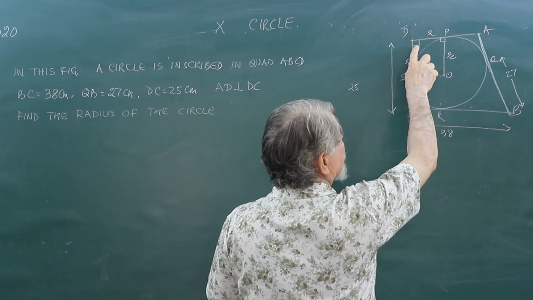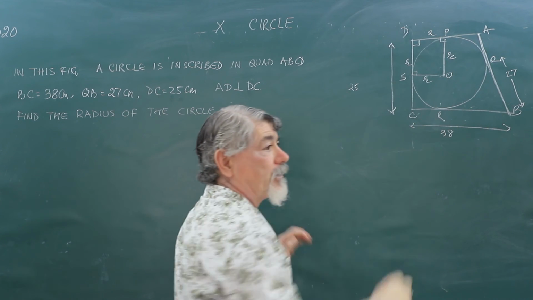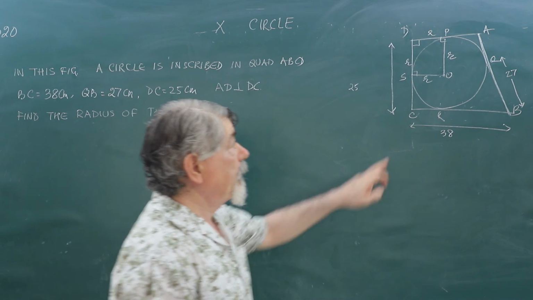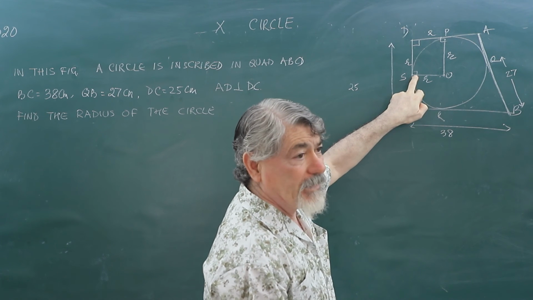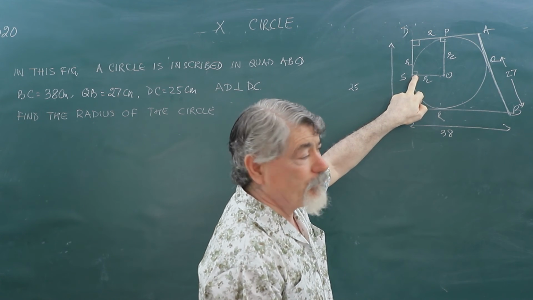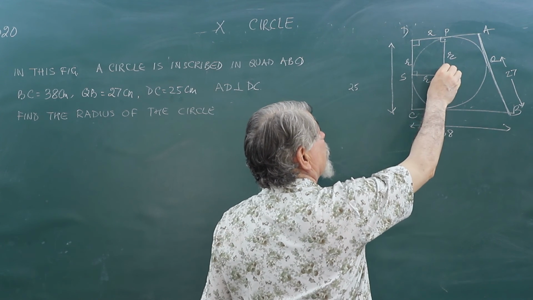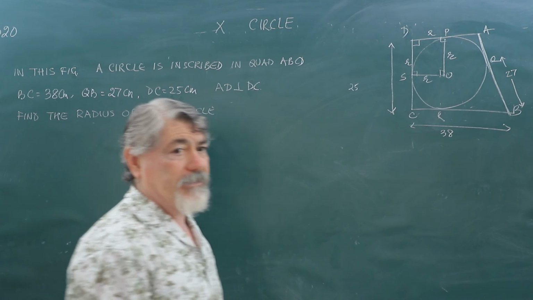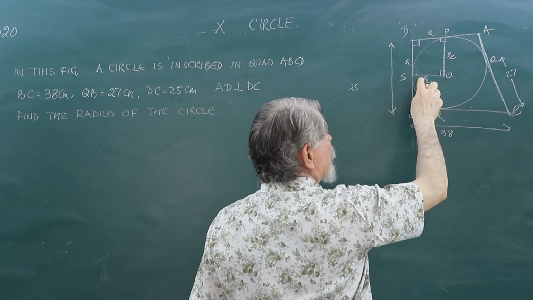If this angle is 90, this angle is 90 because radius and tangent are always perpendicular to each other. Here also this angle will be 90 degrees, radius and tangent are perpendicular. All three angles are 90, so this angle will also be 90, and this is equal to this.